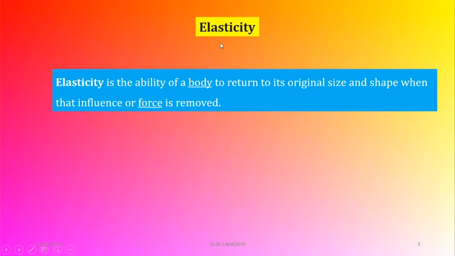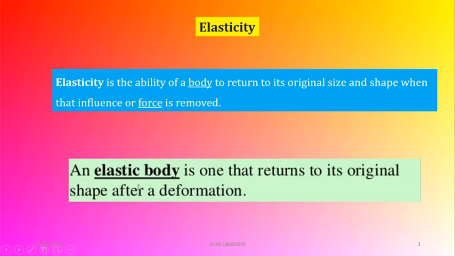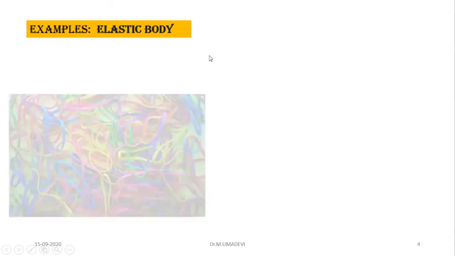What is elasticity? Elasticity is the ability of a body to return to its original size and shape when that influence or force is removed. An elastic body is one that returns to its original shape after deformation. Deformation means change.